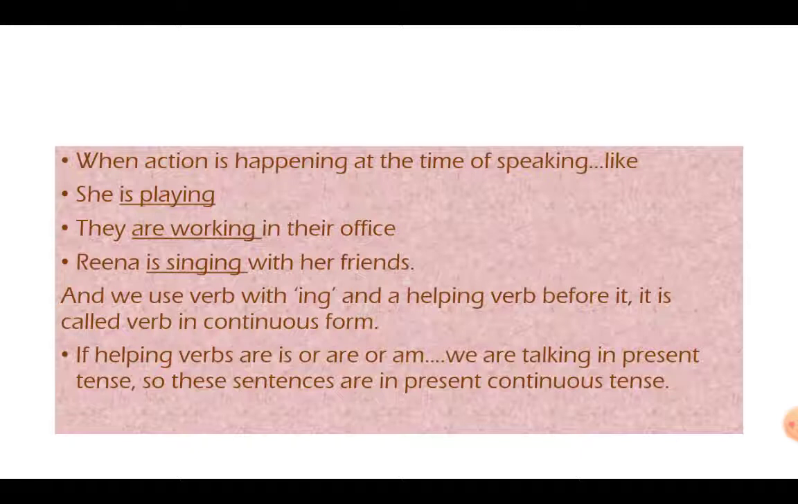Now here we have is or are. These are always used in present tense, and am, I am. So these are always used in present tense only. So these sentences are of present continuous tense. I hope you have understood. How do we realize present continuous? Is, are, am: three helping verbs, and ing with the verb. If these two conditions are fulfilled, we call it a present continuous sentence. So for this, the action is happening now and we are talking about it right now. Then we'll call it present continuous tense.